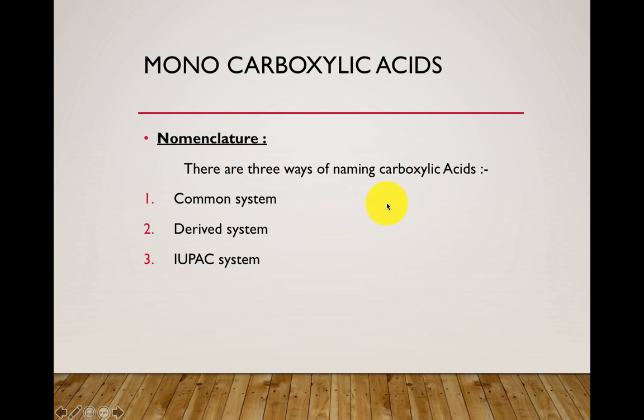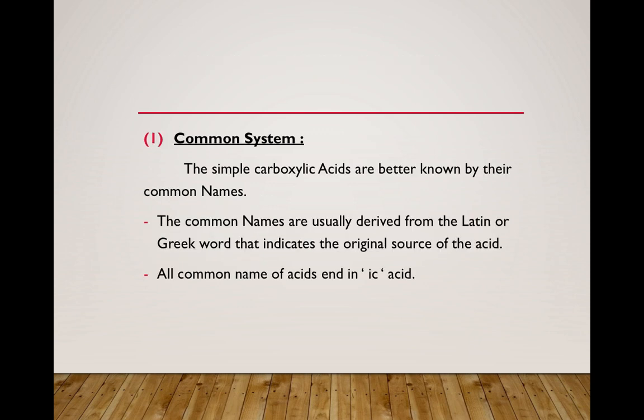Mainly to name these carboxylic acids, there are three systems which are available. What are those three systems? Common system, derived system, and also the IUPAC system. So let us take each system individually and see how we are going to name the carboxylic acid based on each system. So what is the first system? It is the common system.